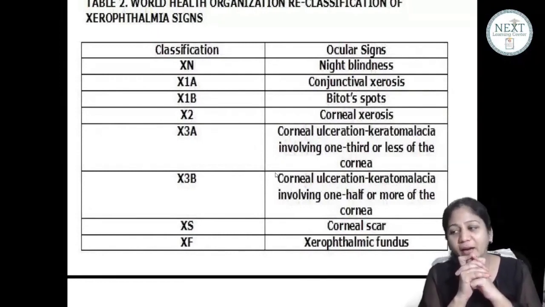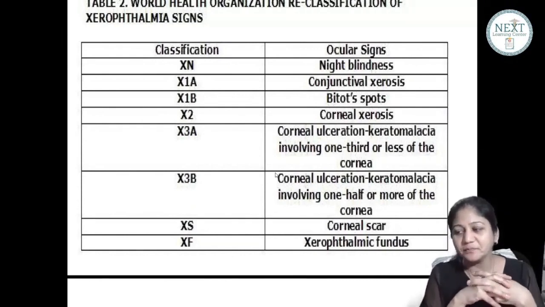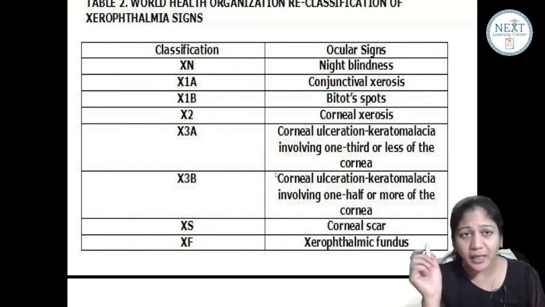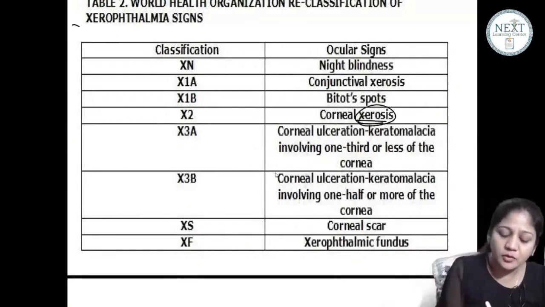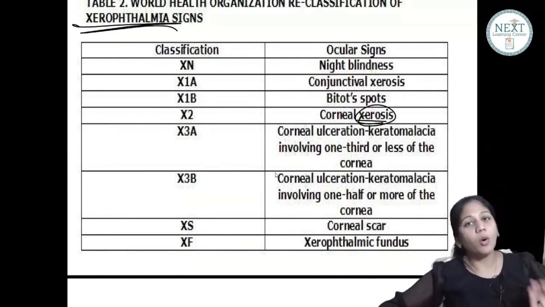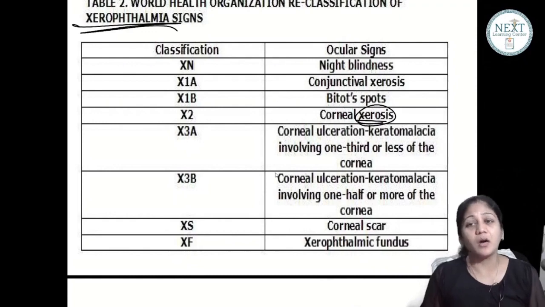Now you are right, it is dry eye or dryness. So friends, what I want to say is xerosis and xerophthalmia are not the same. Xerosis means dry. Xerophthalmia means all of them. So xerophthalmia is all the manifestations of the eye because of vitamin A deficiency.